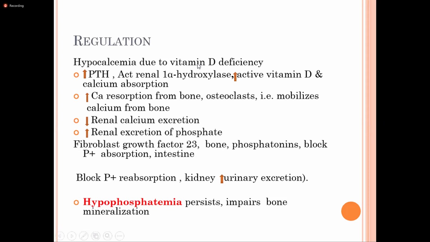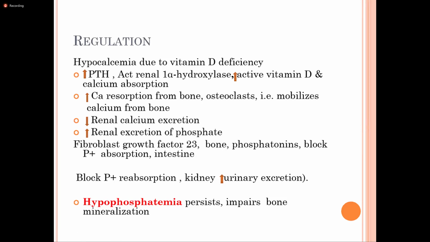Okay, and likewise the fibroblast growth factor 23 in the bone and phosphatonin also block phosphate reabsorption. When there is a block in phosphate reabsorption, what happens? It is excreted in the urine. Okay, hypophosphatemia: when there is persistent hypophosphatemia, there is impaired bone mineralization. Okay, is it clear? Yes, ma'am.